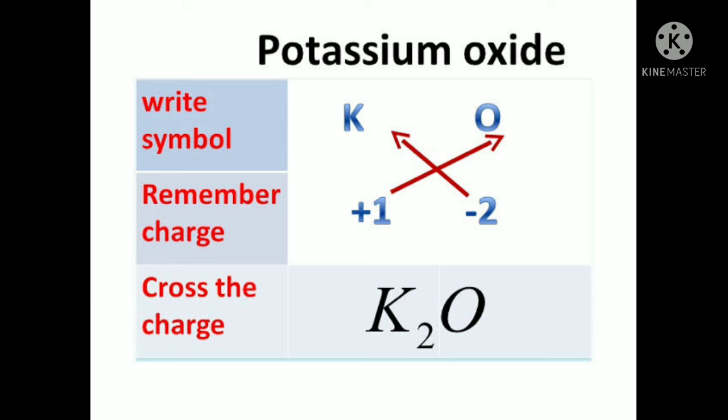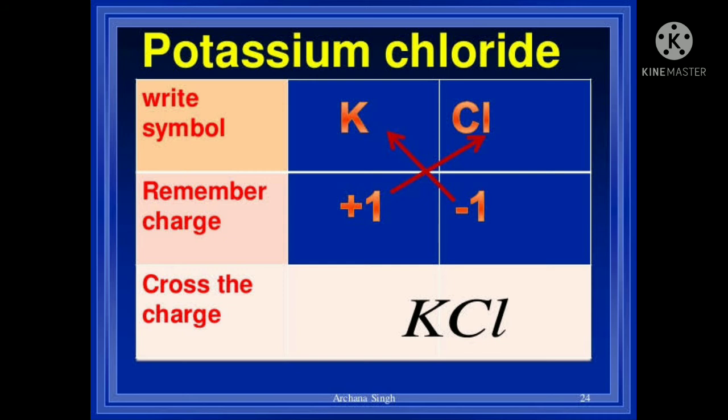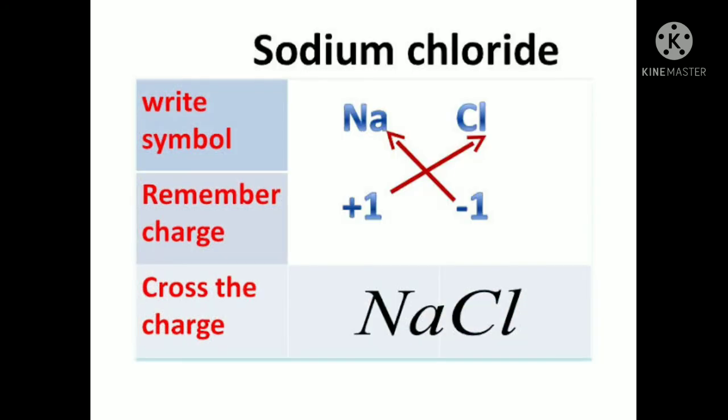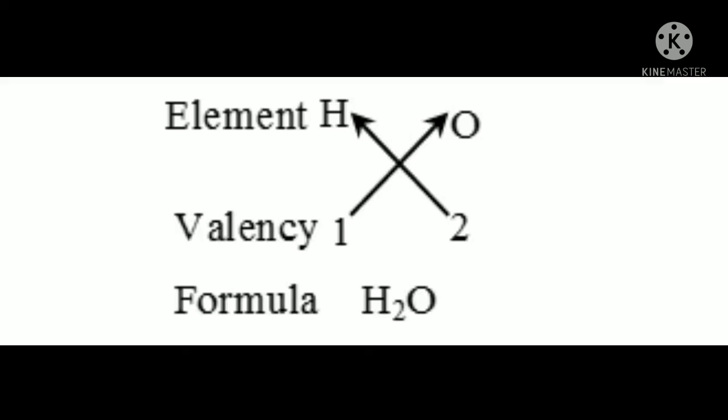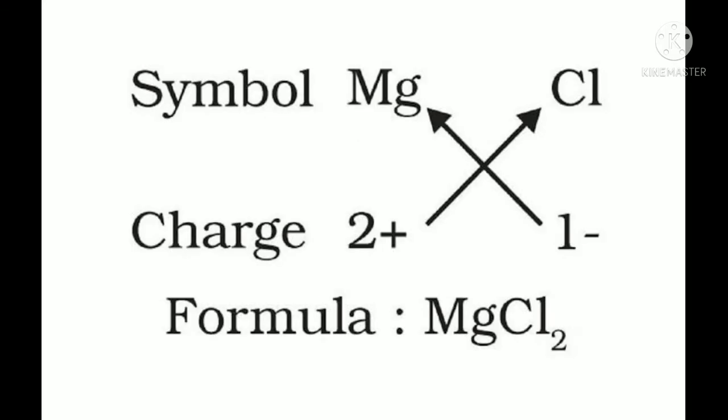This is potassium oxide. Next is potassium chloride, KCl. Similarly, they have crossed the charge. Then NaCl is sodium chloride, so Na and Cl have crossed their charge. H2O: hydrogen has 1 valency and oxygen has 2 valency. Now what will happen? Hydrogen will take that 2 and oxygen will take that 1, meaning that charge. So it will be H2O. This is magnesium chloride. Similarly, magnesium has 2 valency and chlorine has 1 valency. Now they will crisscross and it will be MgCl2.